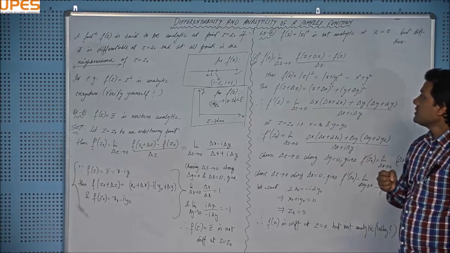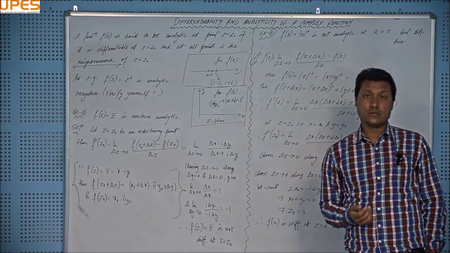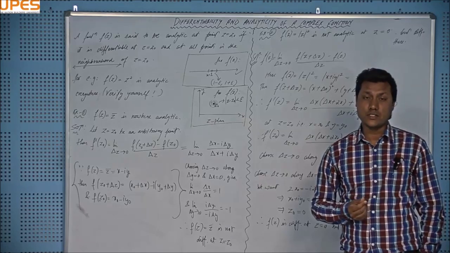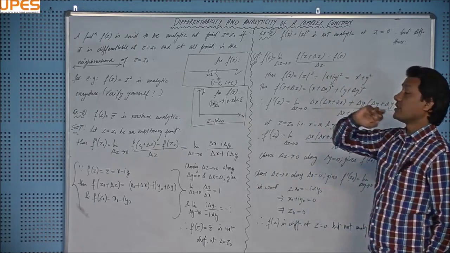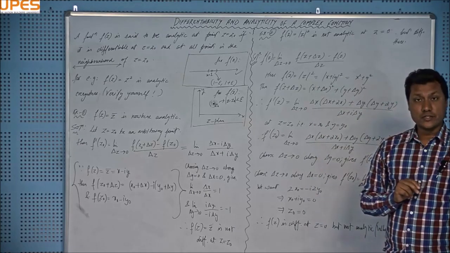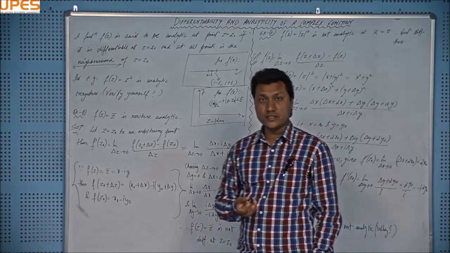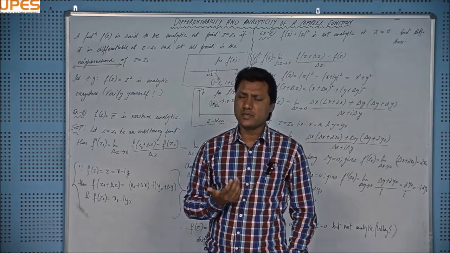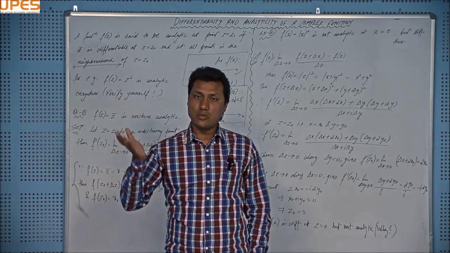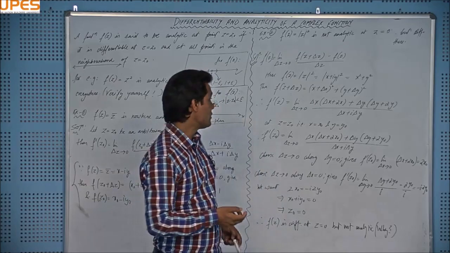Or more generally, you can say the magnification and the rotation. If the magnification and the rotation is uniform throughout the domain of a complex valued function, then we can say that the function is analytic, right? Because in case of a real valued function, when we say that f x is differentiable at some point, we automatically interpret that the graph of the function is smooth. The parabola graph is a smooth graph. It is differentiable everywhere. But this graph is not differentiable.